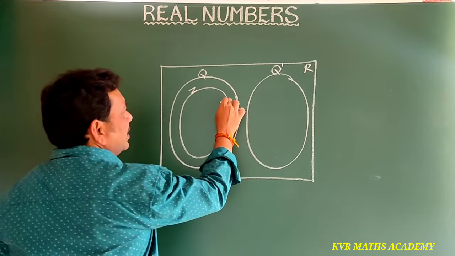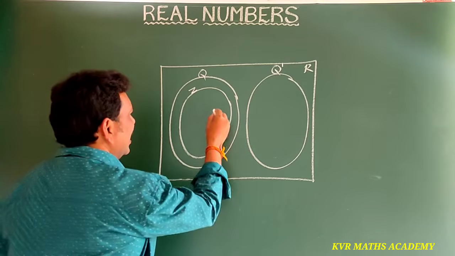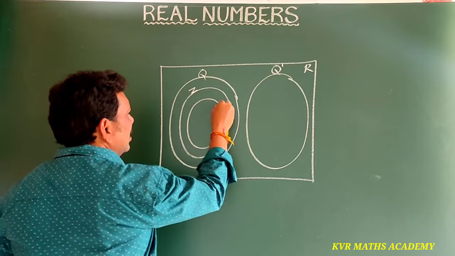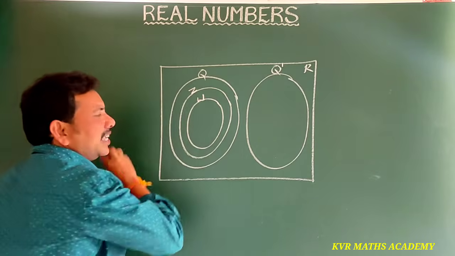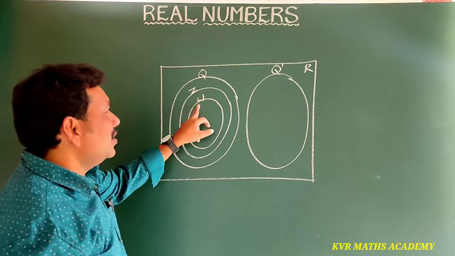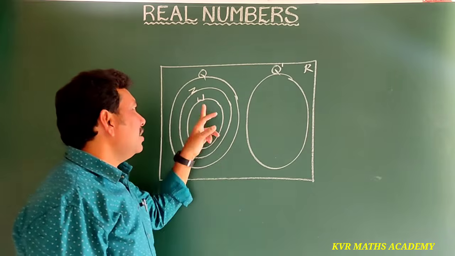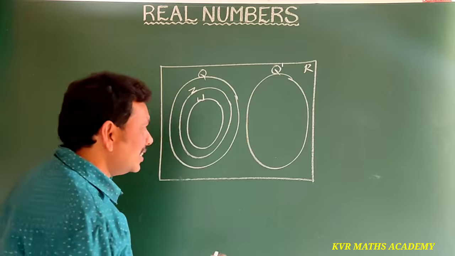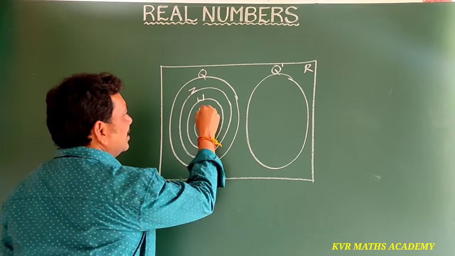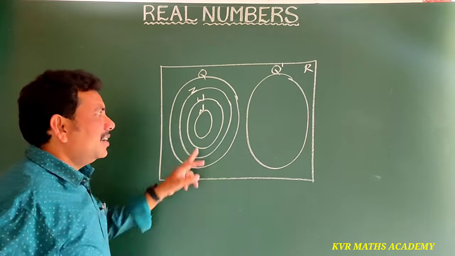Next, for Z, what is the subset? Exactly W. W is the subset of Z. Next, which numbers are a subset of W? Exactly natural numbers.